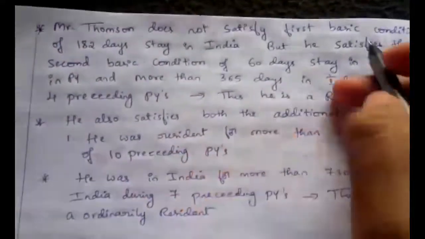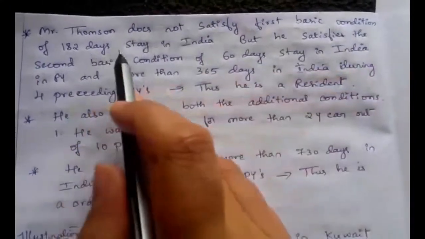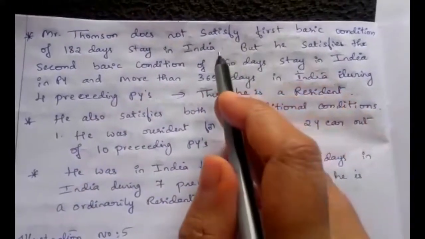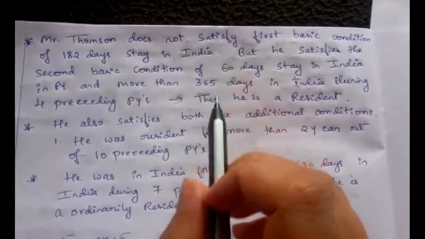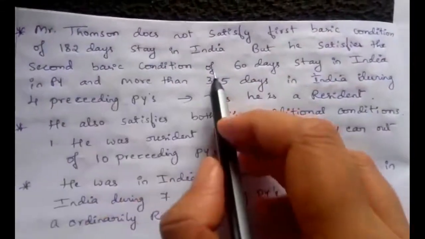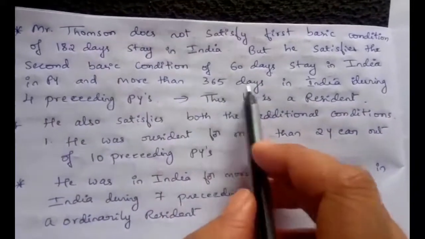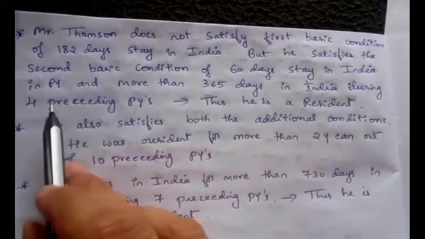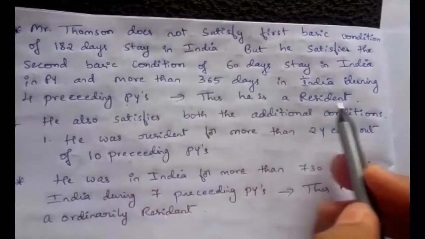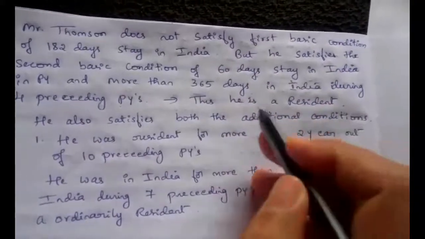Next you have to write like Mr. Thompson does not satisfy the first basic condition, that is 182 days stay in India in the previous year. It is not satisfied. He stayed in India just for 140 days. But he satisfied the second basic condition of 60 days stay in India in the previous year and more than 365 days in India during the 4 preceding previous years. So thus he is a resident. He satisfies one basic condition, so he is a resident.